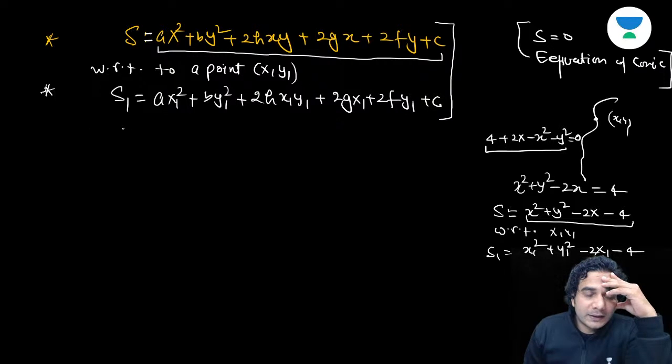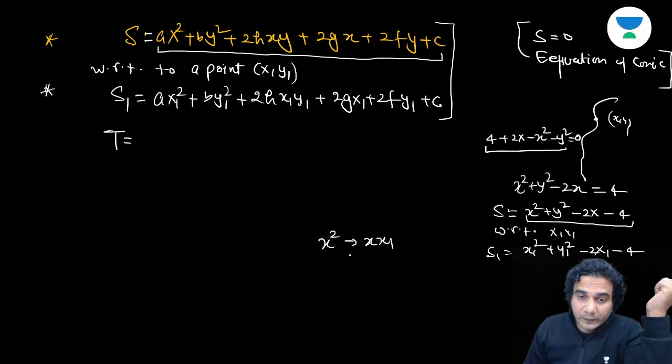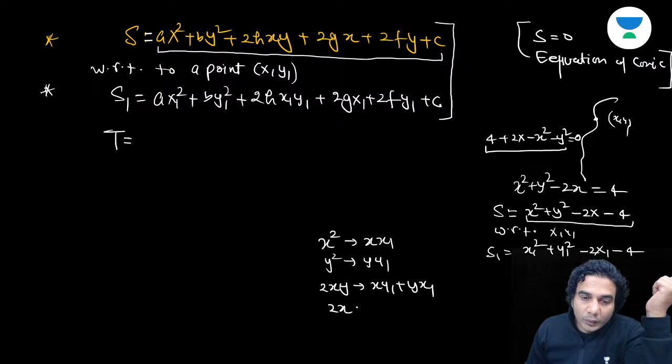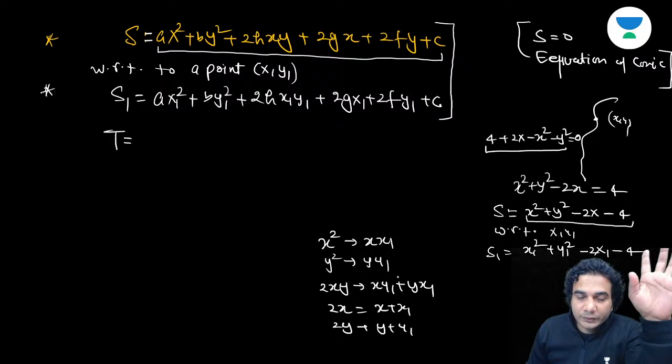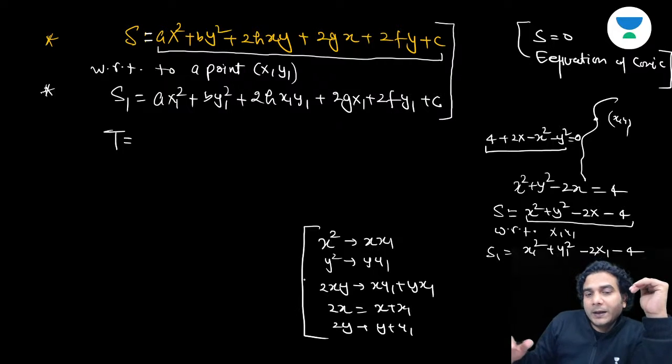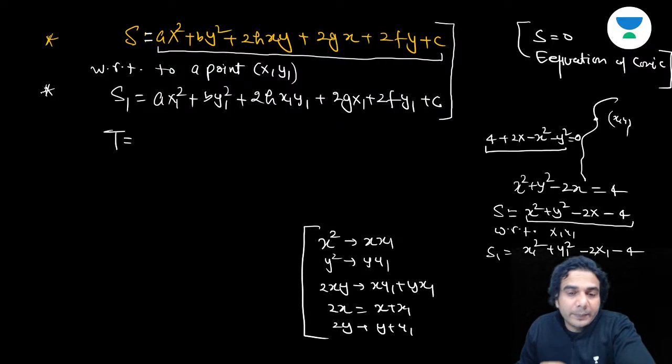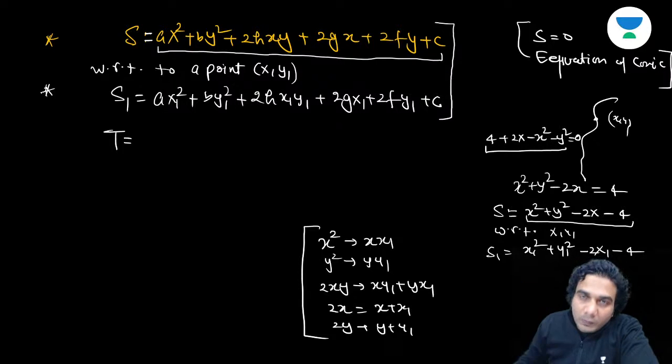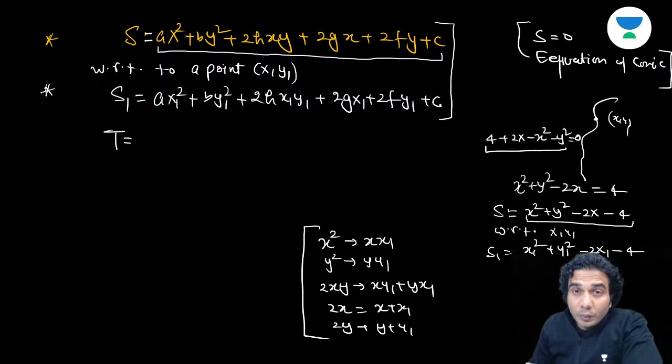All right. Another term is T. So what is this T? T is, if you replace in any equation, x square by xx1, obviously we're writing with respect to x1, y1, y square by yy1, and 2xy by xy1 plus yx1, and 2x as x plus x1, and 2y as y plus y1. Only once. You need to do it only once. It should not be like x square is replaced by xx1 and then again x is replaced. No, you need to do this process only once. So you have only 5 types of terms in any equation: x square, y square, 2xy, 2x, and 2y. And you need to do it only in 2-degree curves, not in a line.